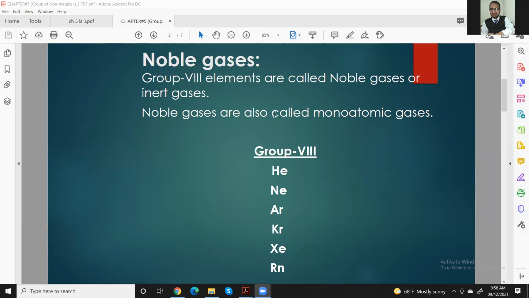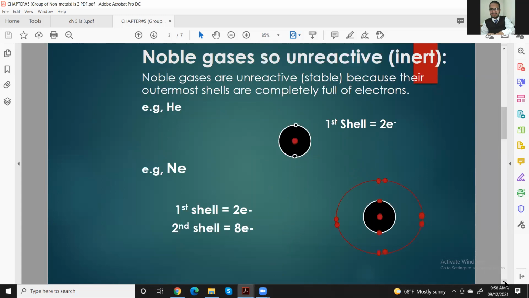Noble gases are also called monoatomic gases. These are helium, He, neon, Ne, argon, Ar, krypton, Kr, xenon, Xe, and radon, Rn. These are their names. Now, noble gases are so unreactive or inert. Let's see the reason.